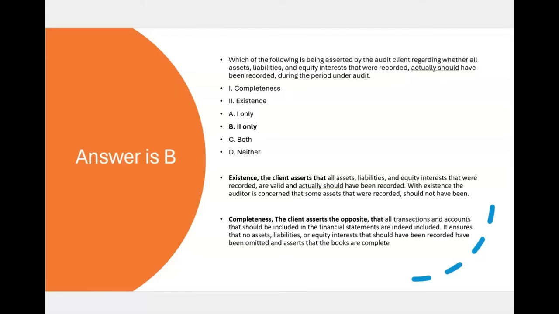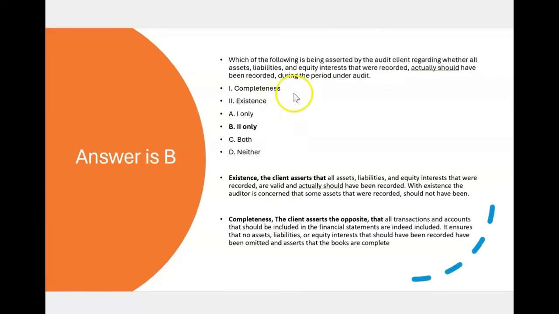With existence, the auditor is concerned that some assets that were recorded on this year's balance sheet should not have been recorded because the sales from those receivables have not occurred yet. So the answer is existence. If it would have said existence/occurrence, that would have been correct also.